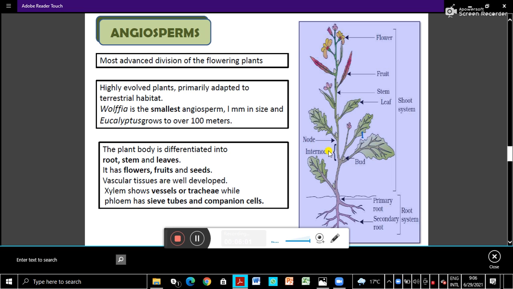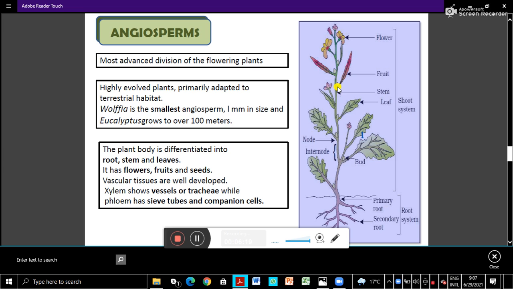So internode is the region between two nodes. This is also a node, this is also a node. So in between there is internode. This is also internode. So leaf axil we have learned, the angle that the leaf makes with the stem.